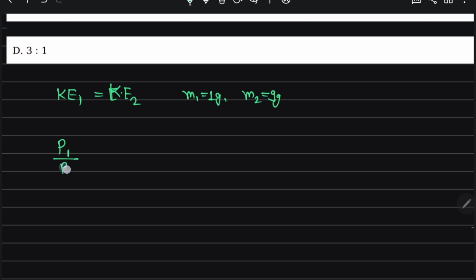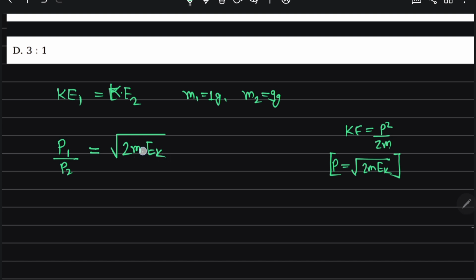We need P1 by P2, and we know that kinetic energy is equal to P square by 2m. So P is equal to under root 2m Ek. So P1 by P2 is under root 2 m1 Ek1 over under root 2 m2 Ek2.